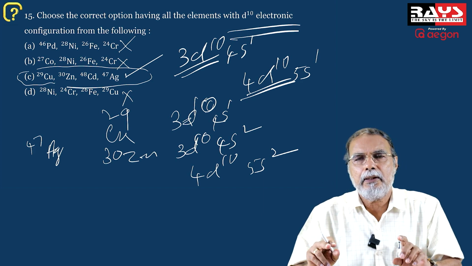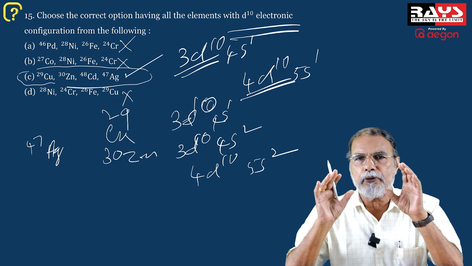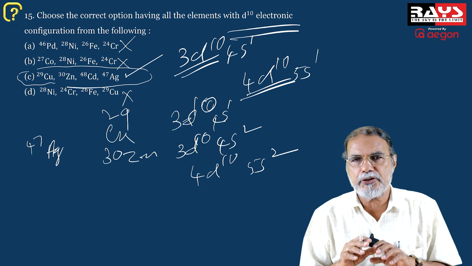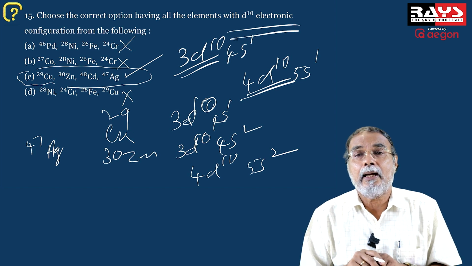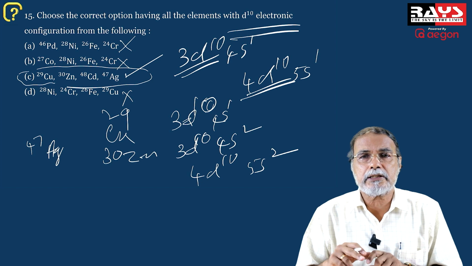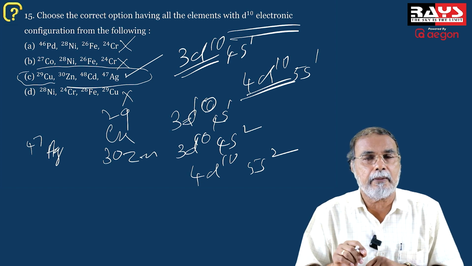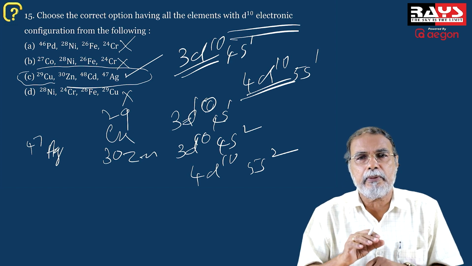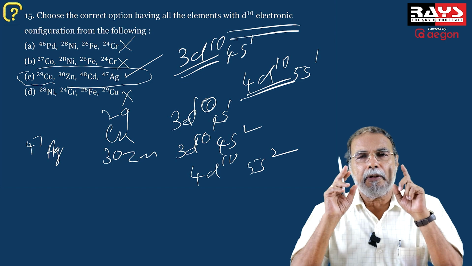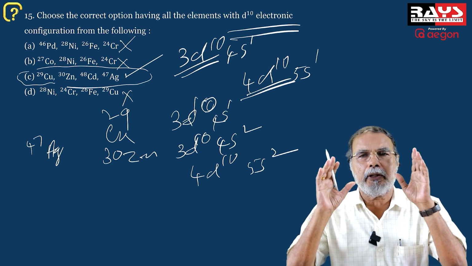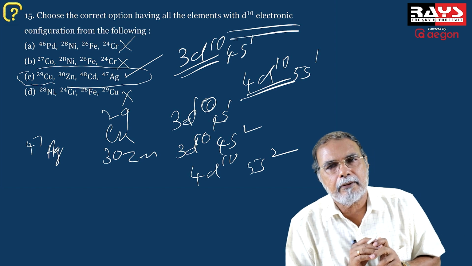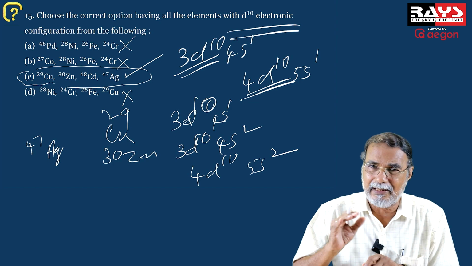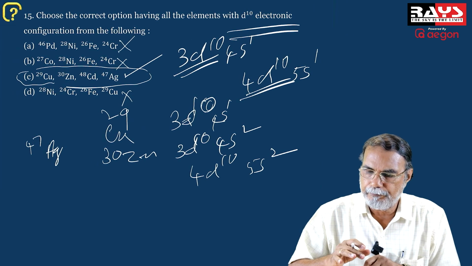And I again tell you, you must have a clear-cut idea about the position of elements in the periodic table and the corresponding electronic configuration, the general electronic configuration you must know. That is very important. It will help you in answering questions of this type in minimum time. So the method suggested is to look into the periodic table for 5 minutes every day. The whole periodic table will be in your mind, and no difficulty will be there for answering questions on the periodic table and the electronic configuration of elements.